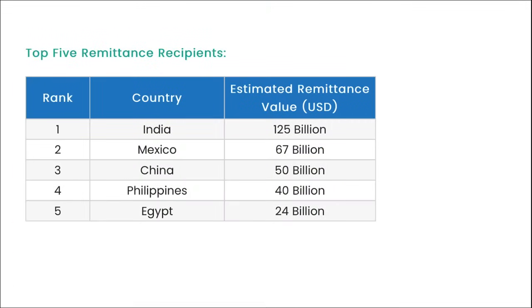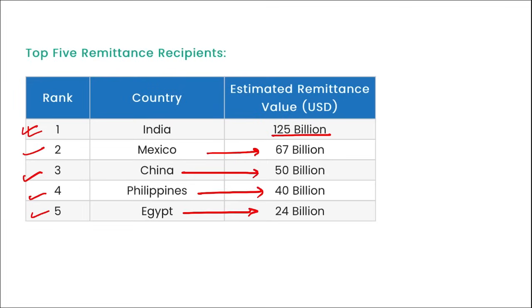If we look at the chart here, you can see India is on the top position with 125. On second position, Mexico with $67 billion. Third is China with $50 billion. Fourth, Philippines with $40 billion. And fifth is your Egypt with $24 billion.